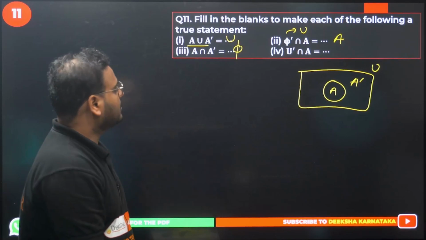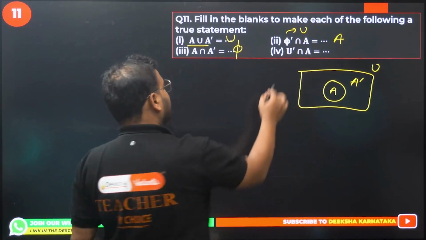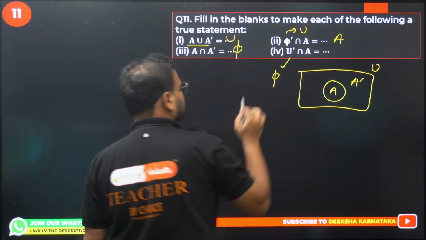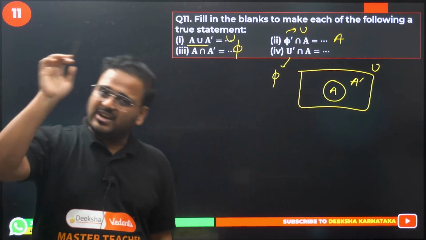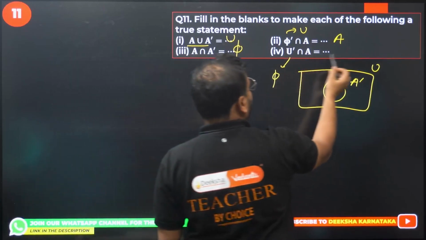Okay. Fourth one. U transpose. What's the meaning of U transpose? It means null set. How come, sir? U means everything. Transpose of that, complement of that will be the null set. Intersection of null set and A will be the null set.